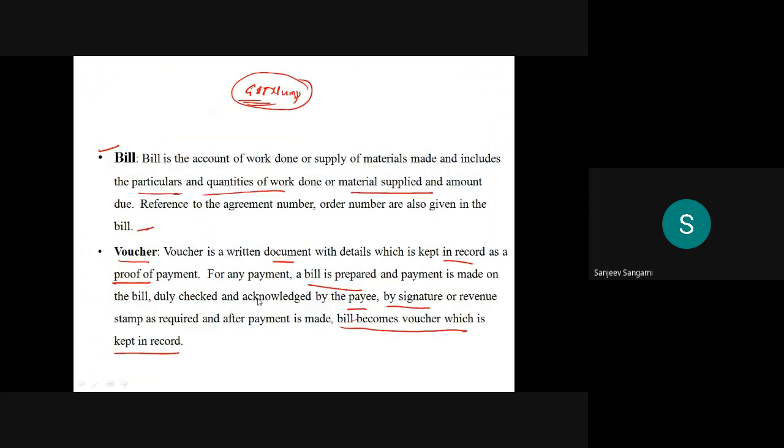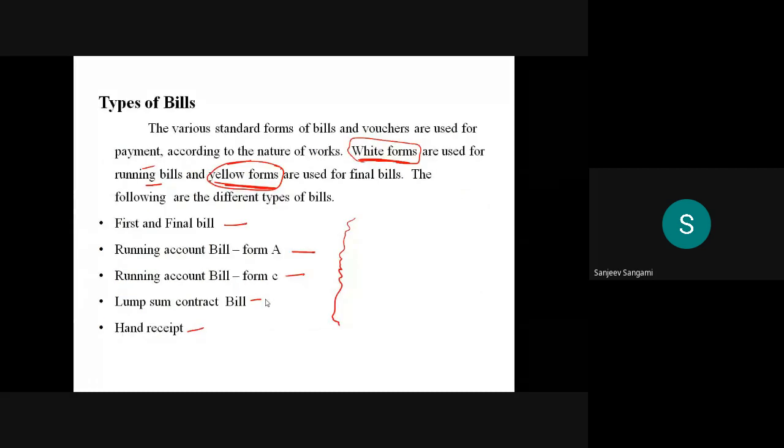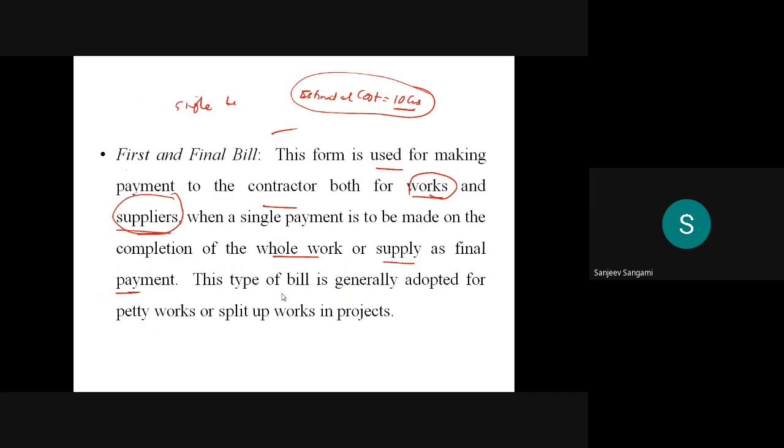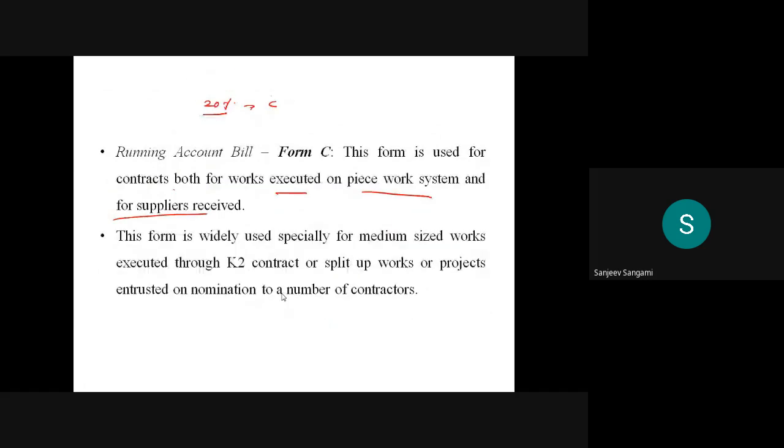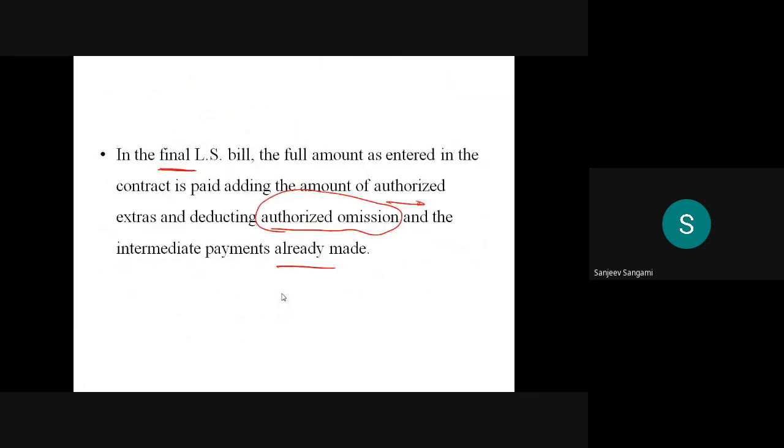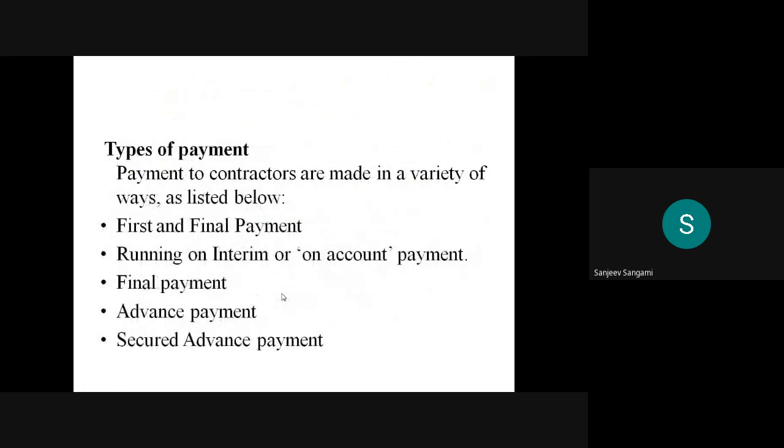Then we also discussed the bill and the voucher. We also covered the types of bills, that is first and final bill, running account bill, that is Form A and Form C. Then lump sum contract bill and receipts. These are all the things we have covered. Then we stopped at this point.